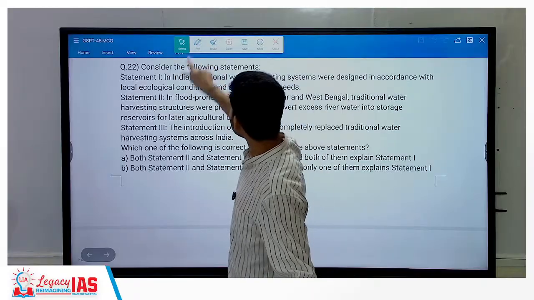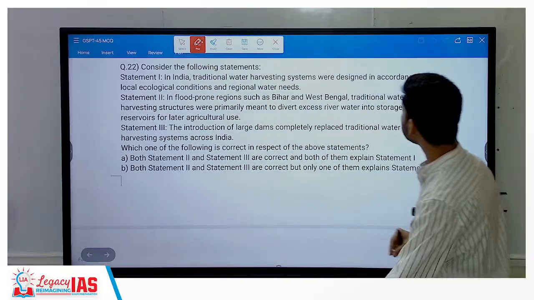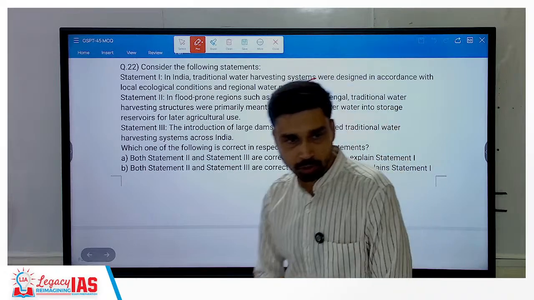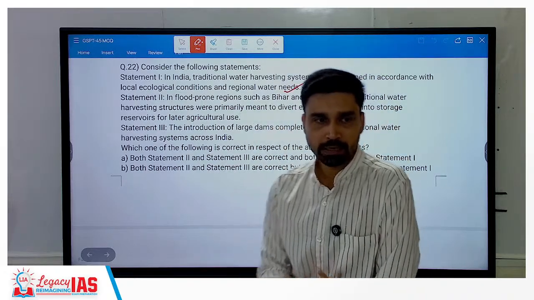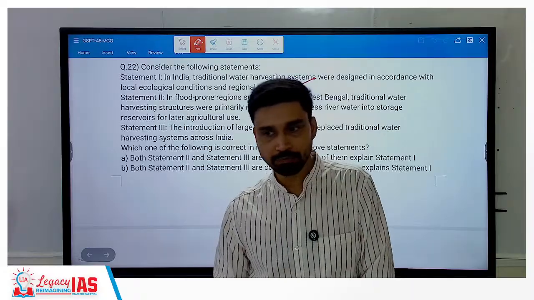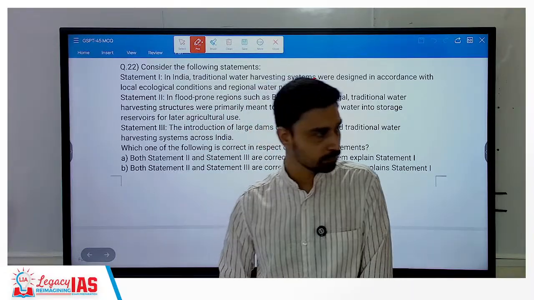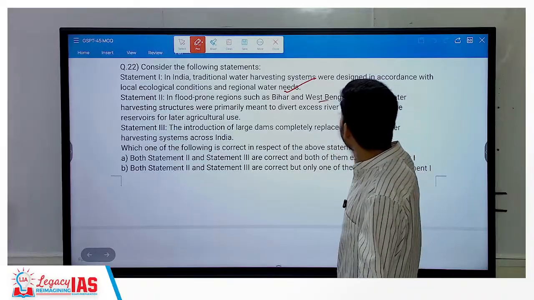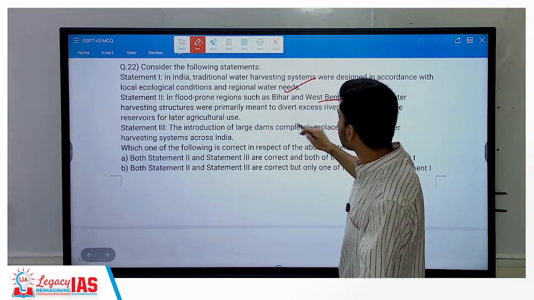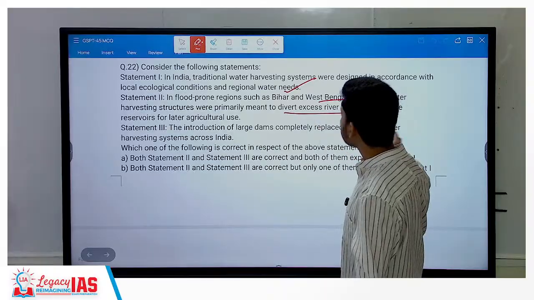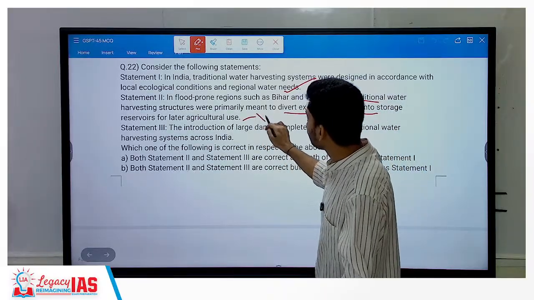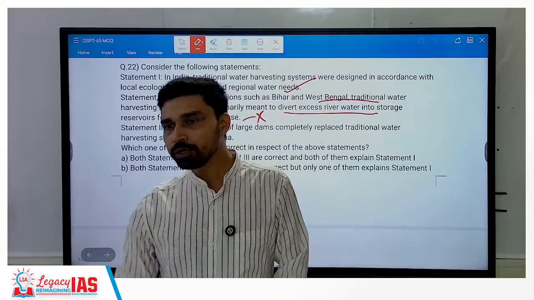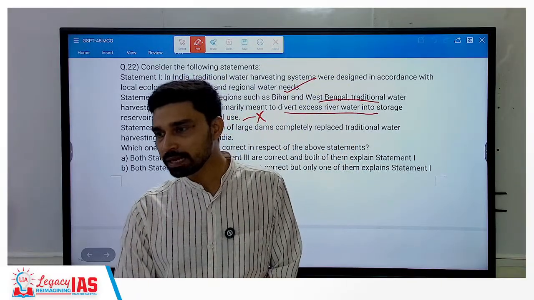In India, traditional water harvesting systems were designed in accordance with local ecological conditions and regional water needs. True or false? True. Based on the western, southern and northern parts of India, you have different types of water harvesting systems. In flood-prone regions such as Bihar and West Bengal, traditional water harvesting structures were primarily meant to divert excessive water into storage reservoirs for later agriculture. Now that is incorrect. That is in peninsular India, where you will find it. Why would you need to store water if there is heavy rainfall?